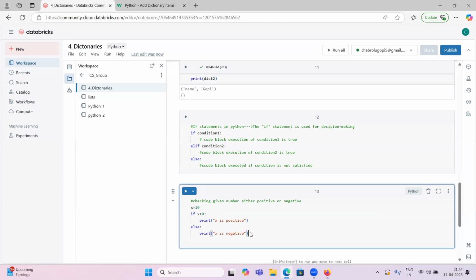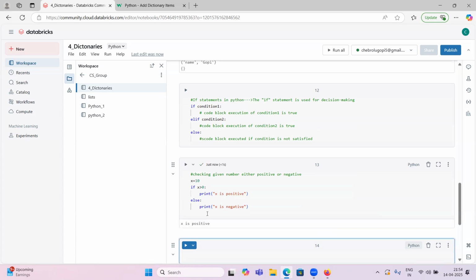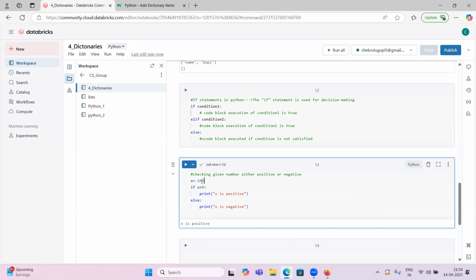So if I run this, x is 10, right? So it should print x is positive. If I give x equal to minus 100, is minus 100 greater than 0? No, it is wrong. So it won't go to this block. It will come out of this if block, enter the else block, and print x is negative.